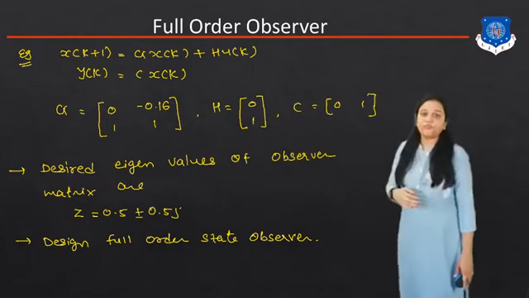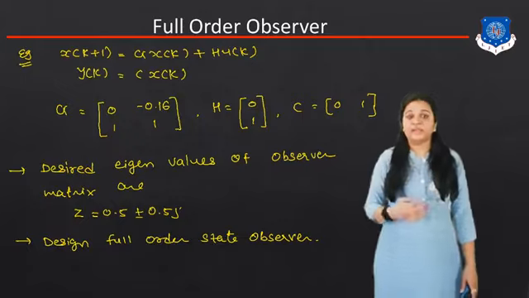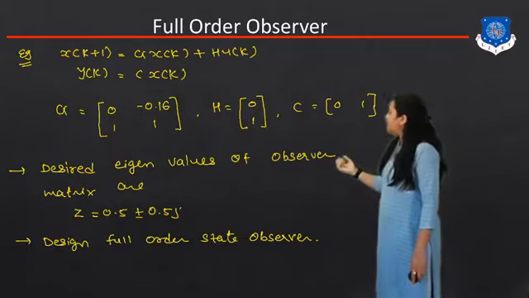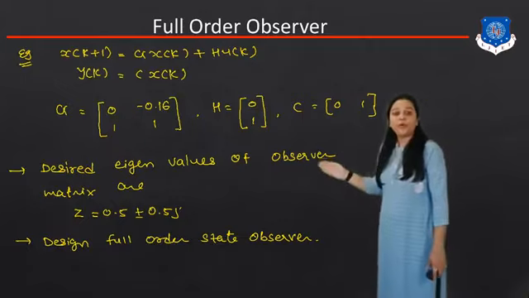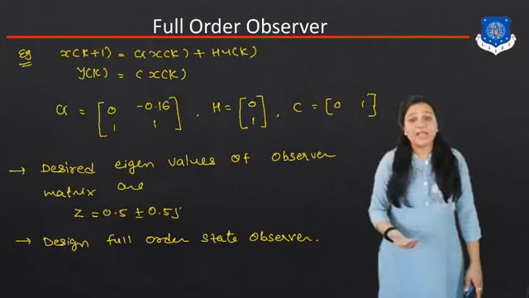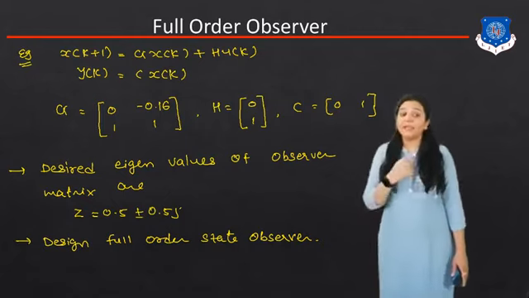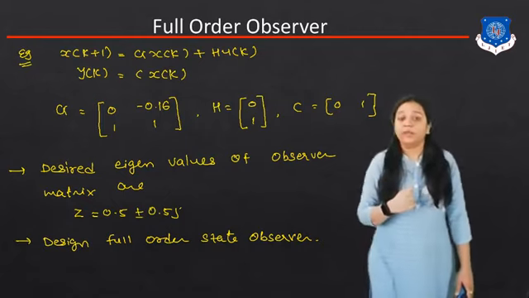Now we have to decide the eigenvalues of the observer matrix, and the value of z is given. z is equal to 0.5 plus or minus 0.5 j. We have to design the full order state observer, and for that we have to find the value of the gain K.